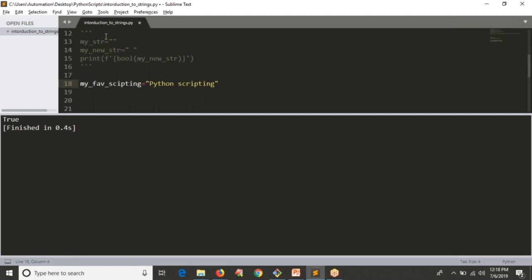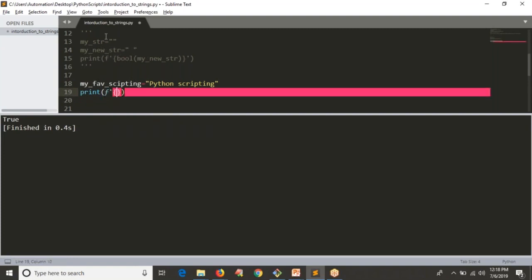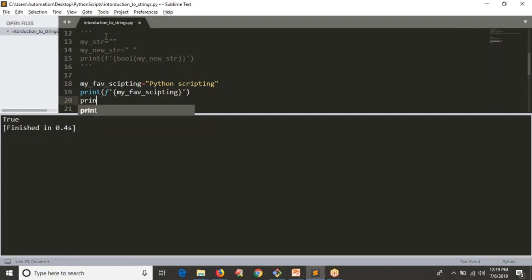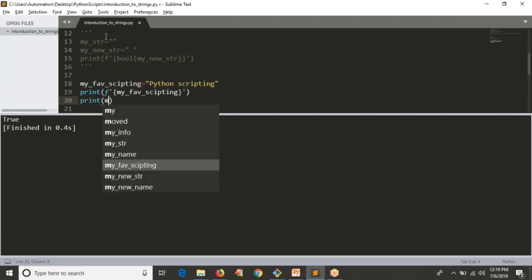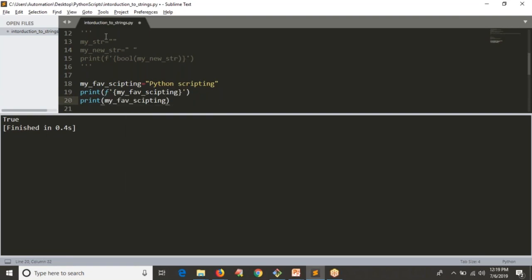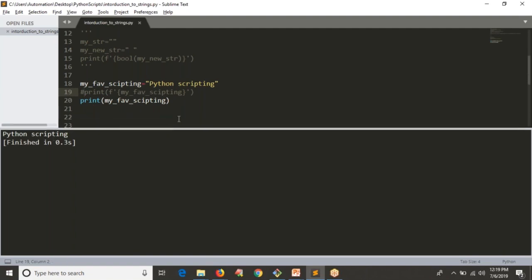That's fine. Now guys, what I am doing is, I am going to print my entire string. Of course, you can use your format and print in this way, right? Or you can also simply print my favorite scripting. Both are valid. You will get output for both, right? Based on the situation, you will select that. So now I'm going to another print format. If I print simply the variable, you are going to get the entire string, right?